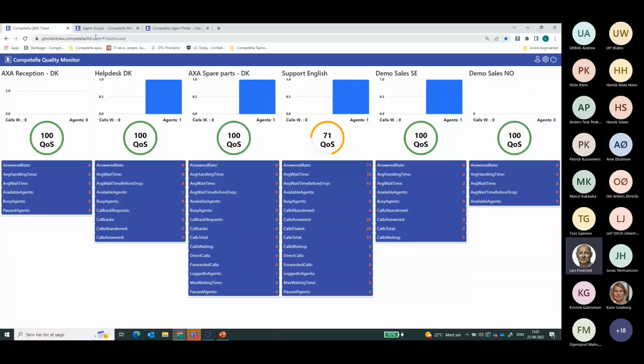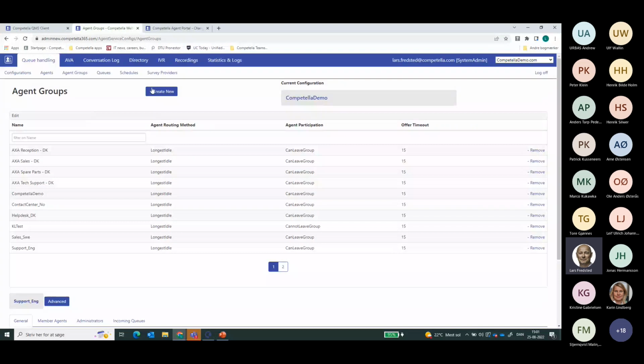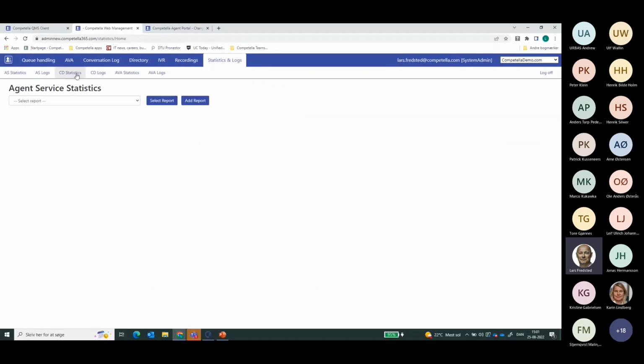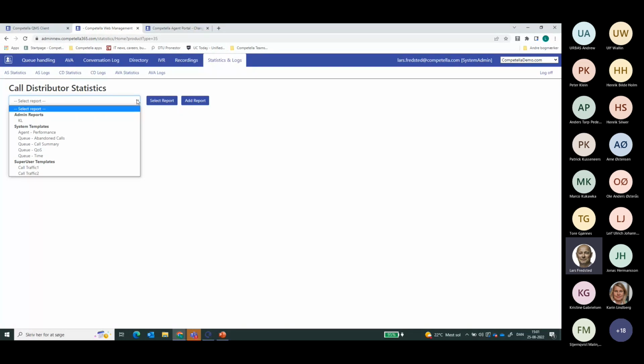The next part of the presentation goes to the statistics, logs, and the new standard templates that we have. So in this case, I'm logged in as an administrator, and here I have different templates that we have recently released.